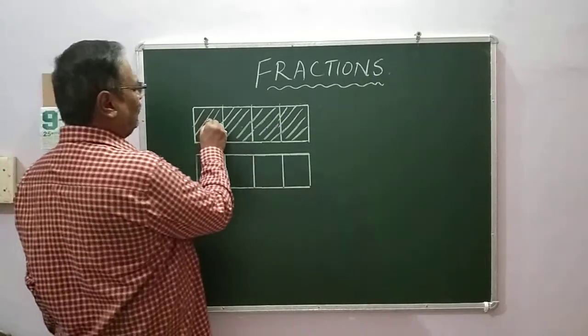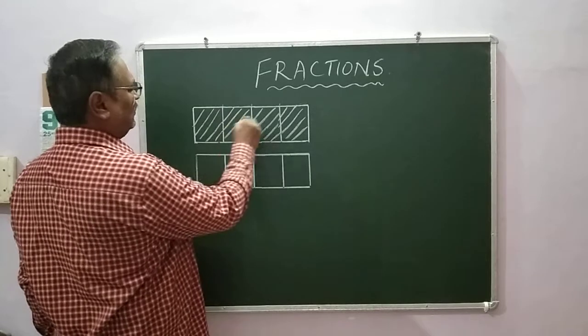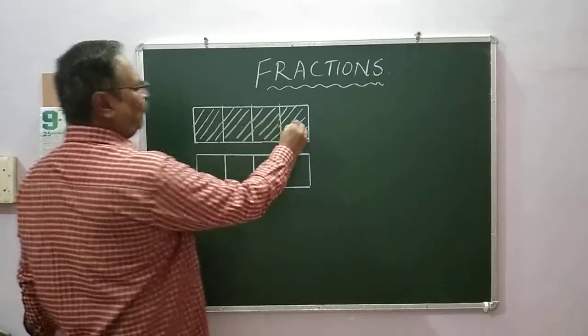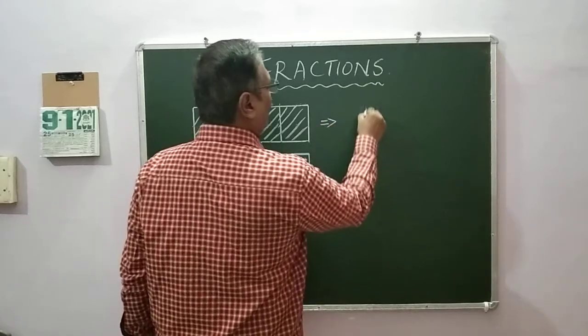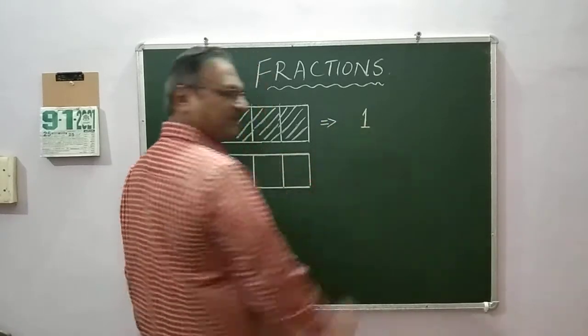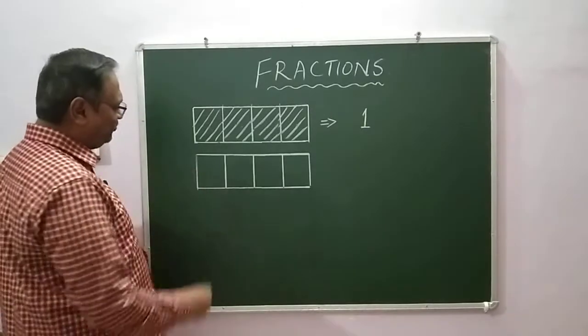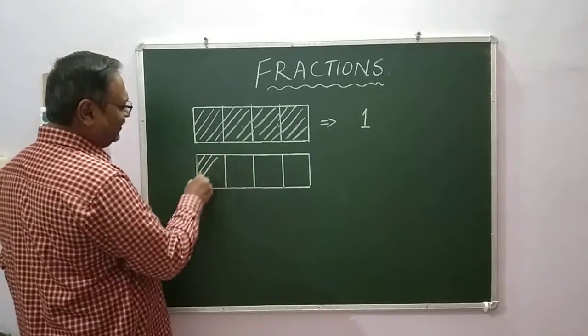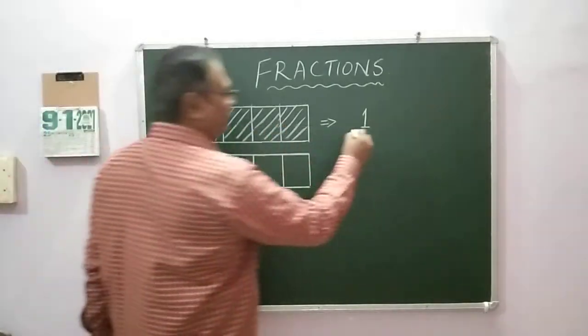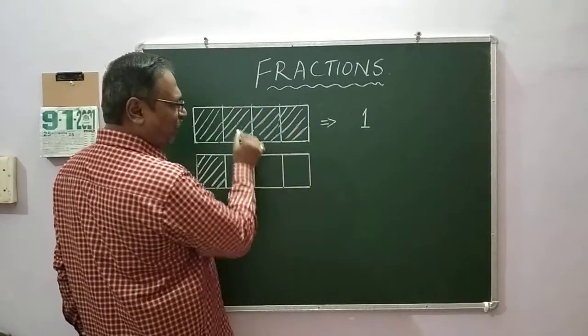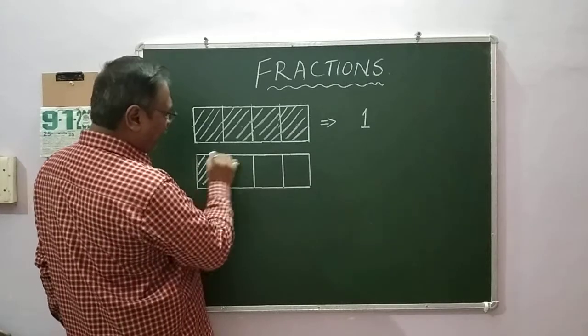1 by 4, 2 by 4, 3 by 4, 4 by 4. 4 by 4 is equal to 1. Okay. Now, I am going to add one more to this. So, can I write? Now, 1 is the whole and this is the fraction.